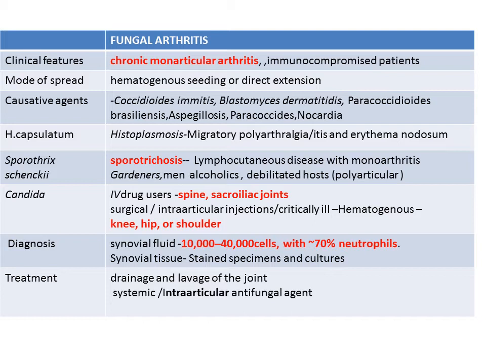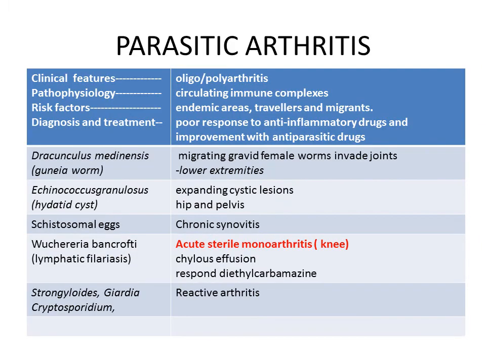The diagnosis is based on synovial fluid analysis, finding 10,000 to 40,000 cells with 70% neutrophils, and synovial tissue stained specimens and cultures. Treatment will be drainage and lavage of the joint and systemic or intra-articular antifungal agents.